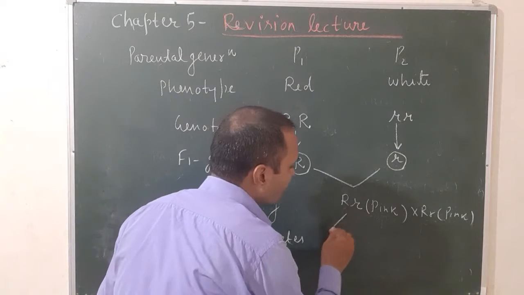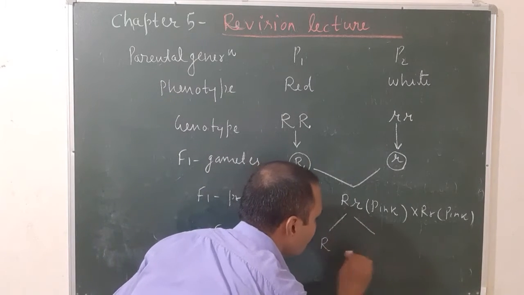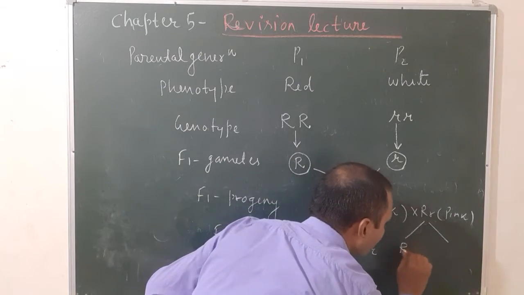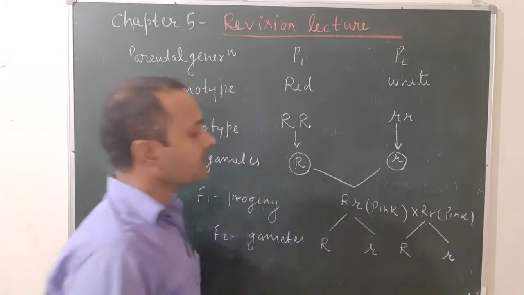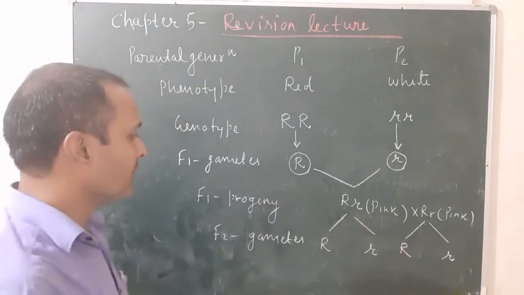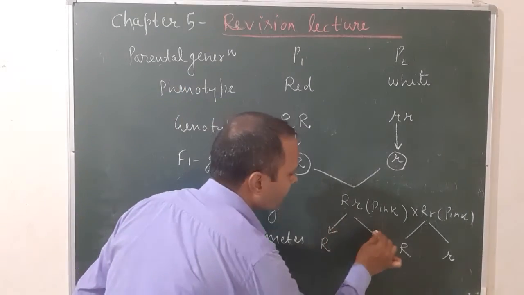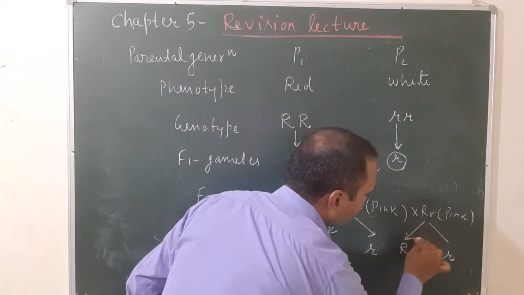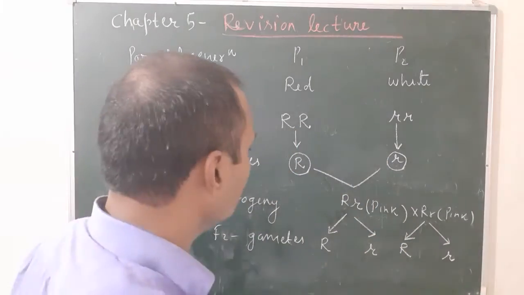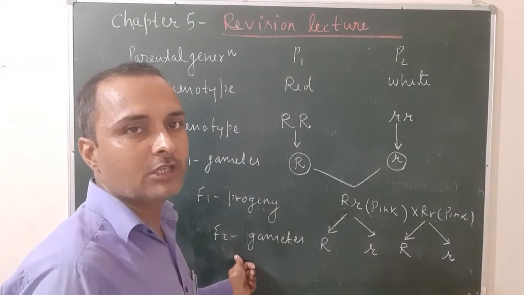It will produce two types of gametes, capital R and small r. Again, it will also produce two types of gametes, capital R and small r. Up to here you have done the second generation gametes. Let us continue with the F2 phenotypic and genotypic ratio.